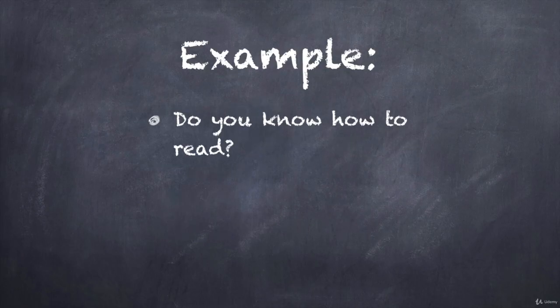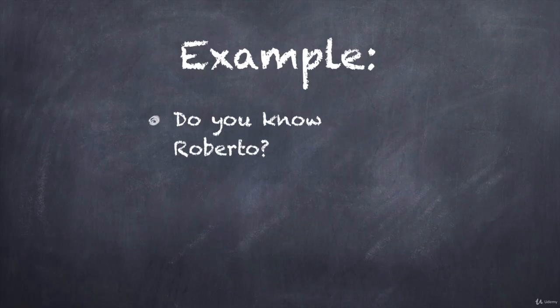Let's practice with an example. If I had the sentence, "Do you know how to read?" would I use saber or conocer? In this example, I would use the verb saber. This is because reading is a skill. How about if I had the sentence, "Do you know Roberto?" In this sentence, I would use the verb conocer. This is because I am acquainted with Roberto.